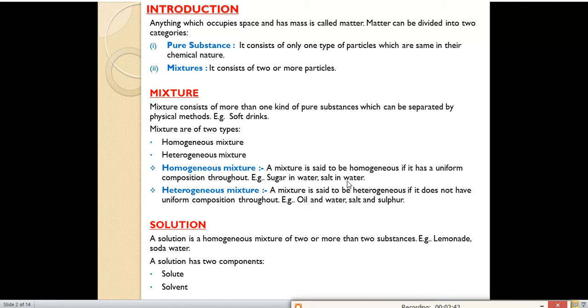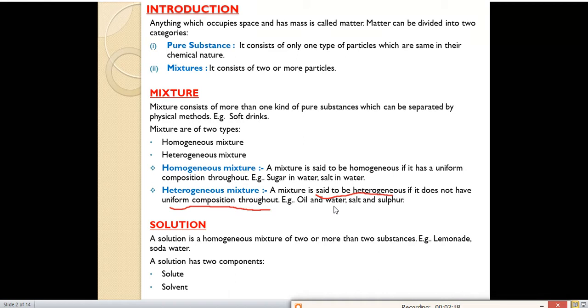That type of mixture is which type of mixture? Homogeneous, in which the composition is uniform throughout. We cannot see the different components in that mixture. Next one is heterogeneous mixture. A mixture is said to be heterogeneous if it does not have a uniform composition throughout. Just the opposite. For example, oil and water. Suppose you take a glass of water and add one spoon of oil. It will float on the surface of the water. You can easily identify the layer of oil and the water in that glass.